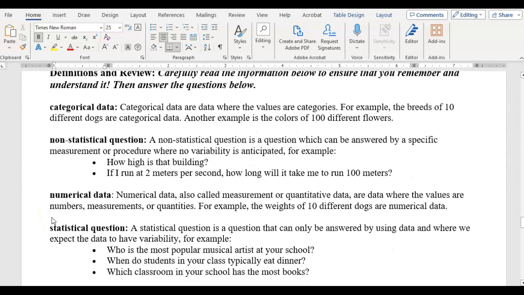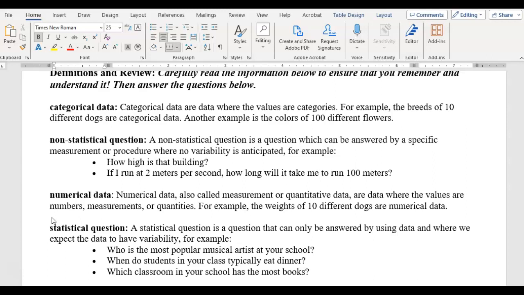Today we looked at categorical data, which is data where values are categories. So, for example, the breeds of 10 different dogs are categorical data. They're not numbers, right? They're not numerical data. They are word answers.